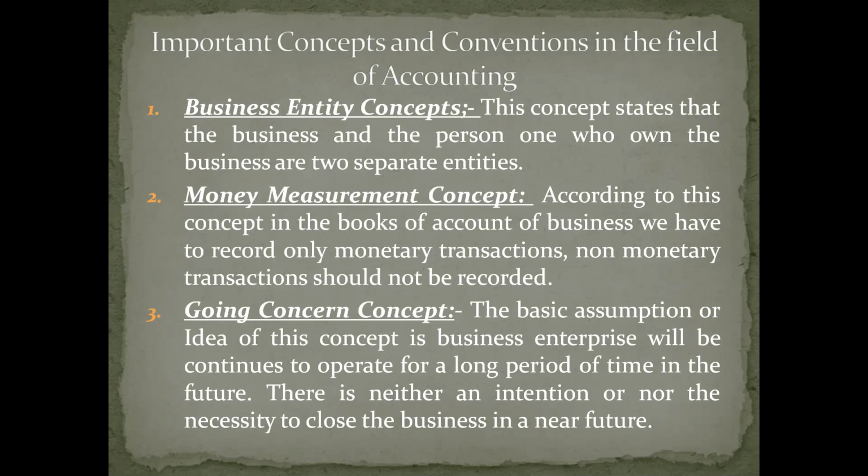That is the reason we make investments in terms of crores. So the going concern concept indicates that the business will run for a long period of time in future. There is neither an intention nor a necessity to close that business in the near future. That concept is called the going concern concept.